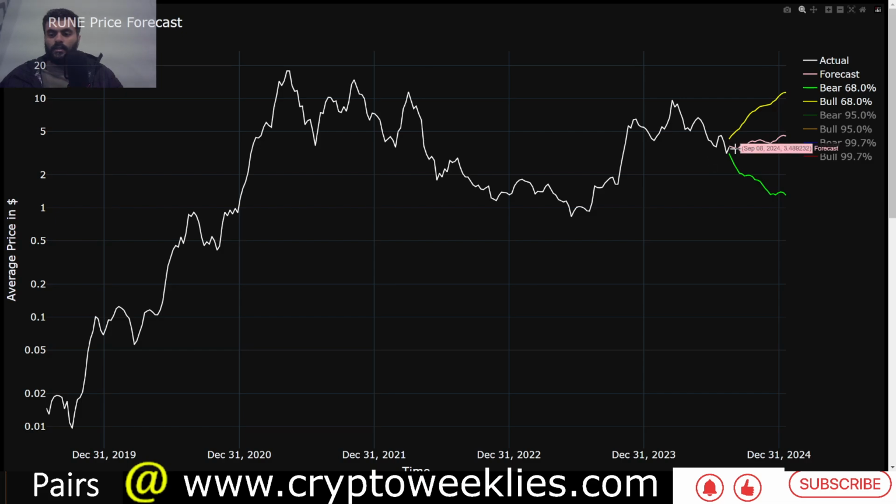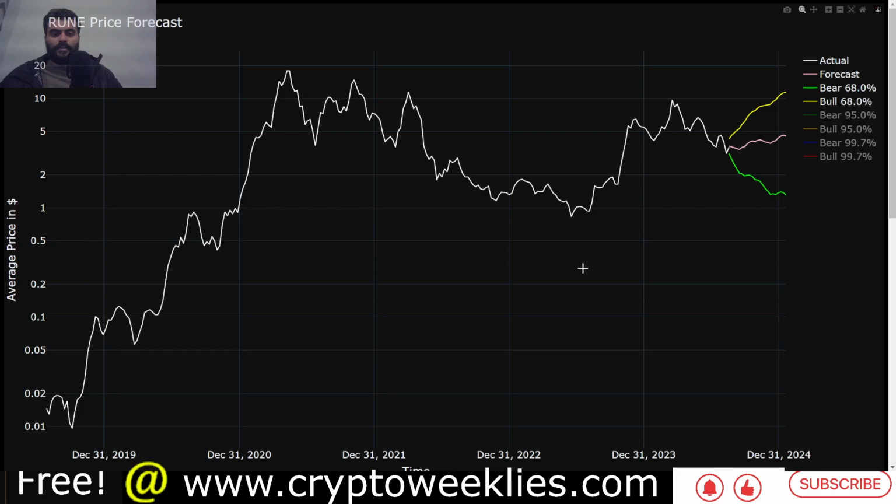If we focus on the machine learning based price forecast for the next 6 months, this is our model trained on weekly price action for RUNE since the token launch. The three scenarios that we would like to present: the base case for RUNE is between $3.67 and about $4.60. The one standard deviation bull case, at about 68% confidence interval, is between $4.22 and $11. And the one standard deviation bear case is between $1.40 and $3.13.